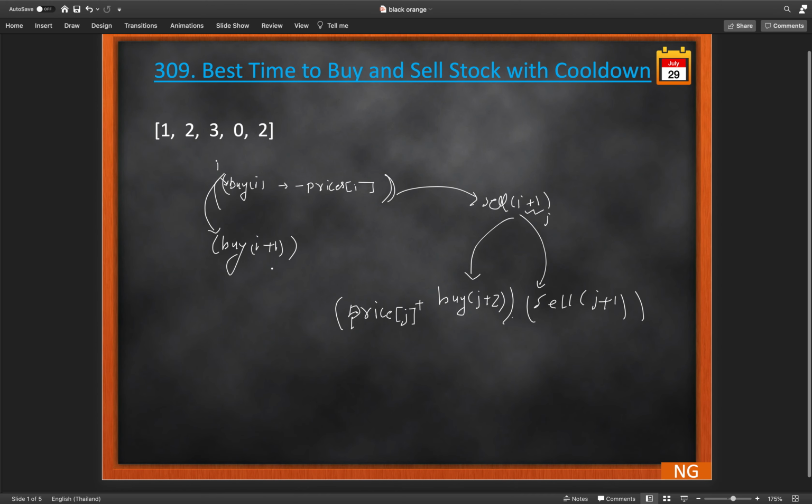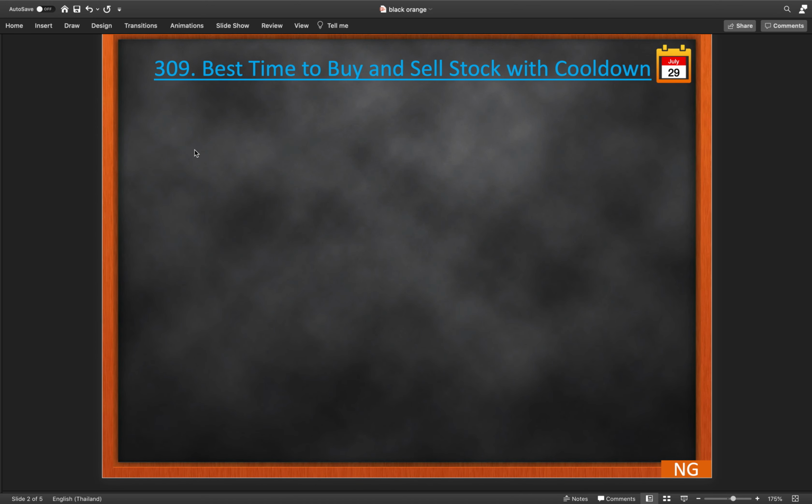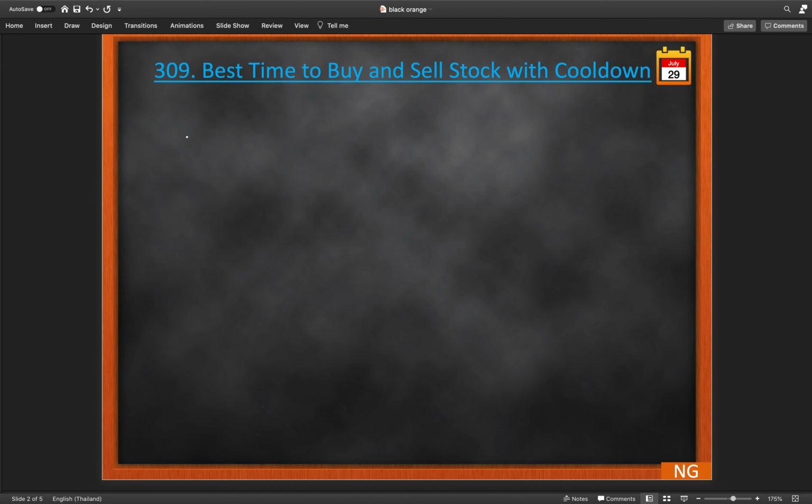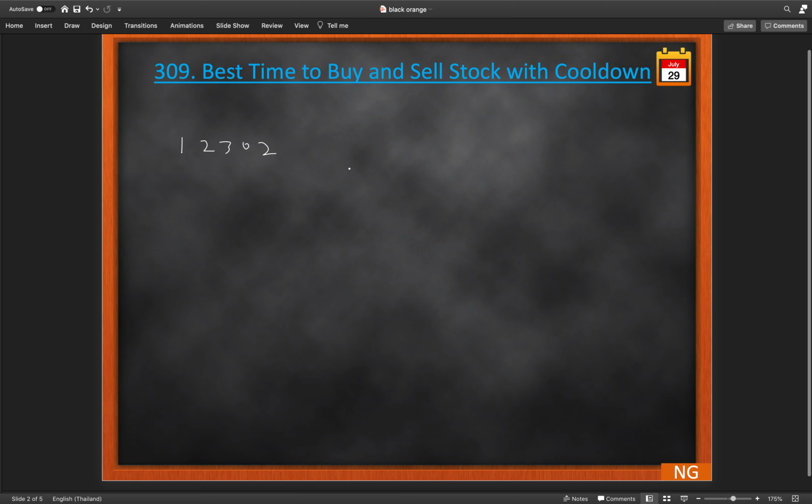So let's understand how to frame this with one example. Let's take this example first itself, 1 2 3 0 and 2. Let's say we started from index 0. First we will buy, so minus 1 is our profit, and max between the next day. We will call the next, where we sell at i plus 1, so sell at 2. Or we can keep the 1 itself, max of these two. Whatever we get, the max of these two values.